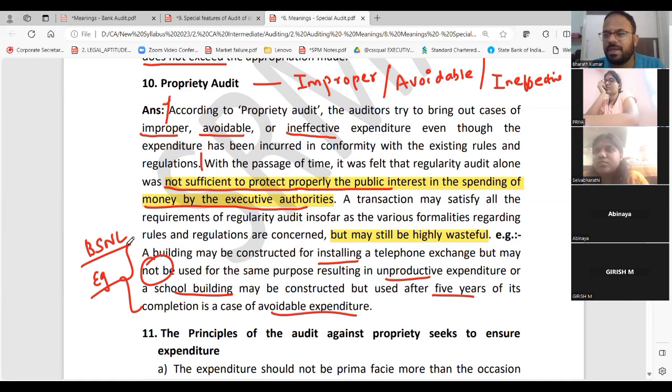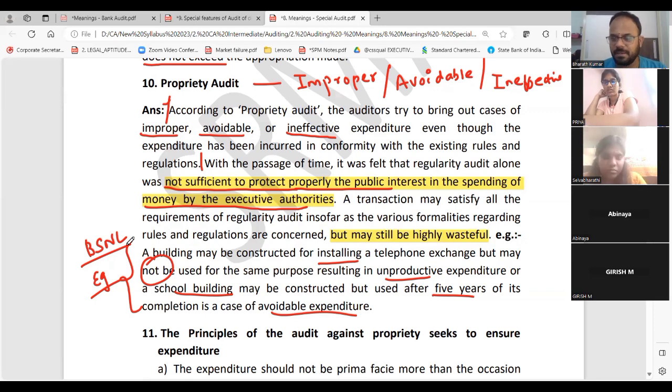Instead of that, you will put an ATM, or you will construct a shelter for people at the bus stand or bus stop. Sometimes we construct unnecessary things, but you should have used it for something productive. That is what propriety audit will find out and tell. Are you clear? So identifying the mistake and telling what you should have done better is called propriety audit.